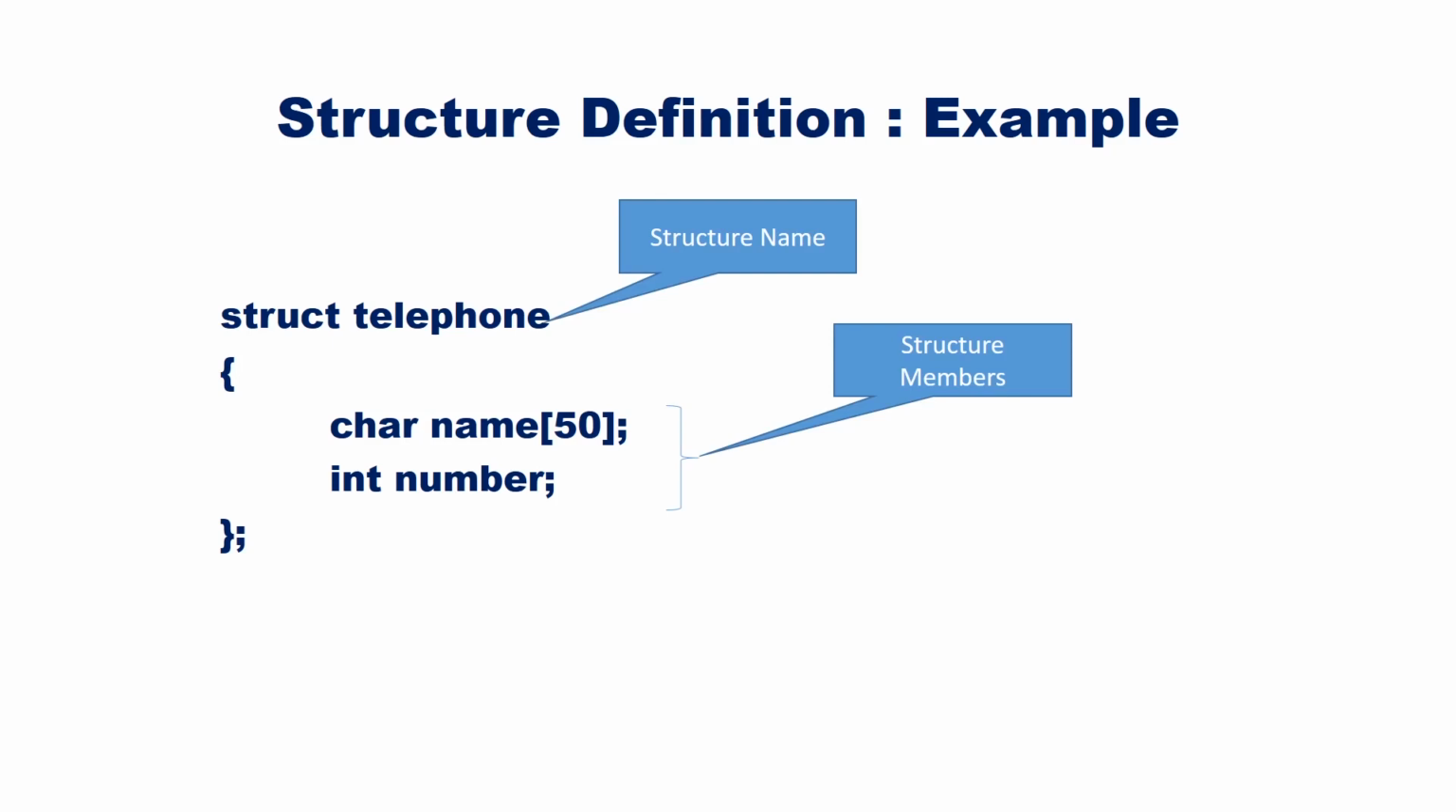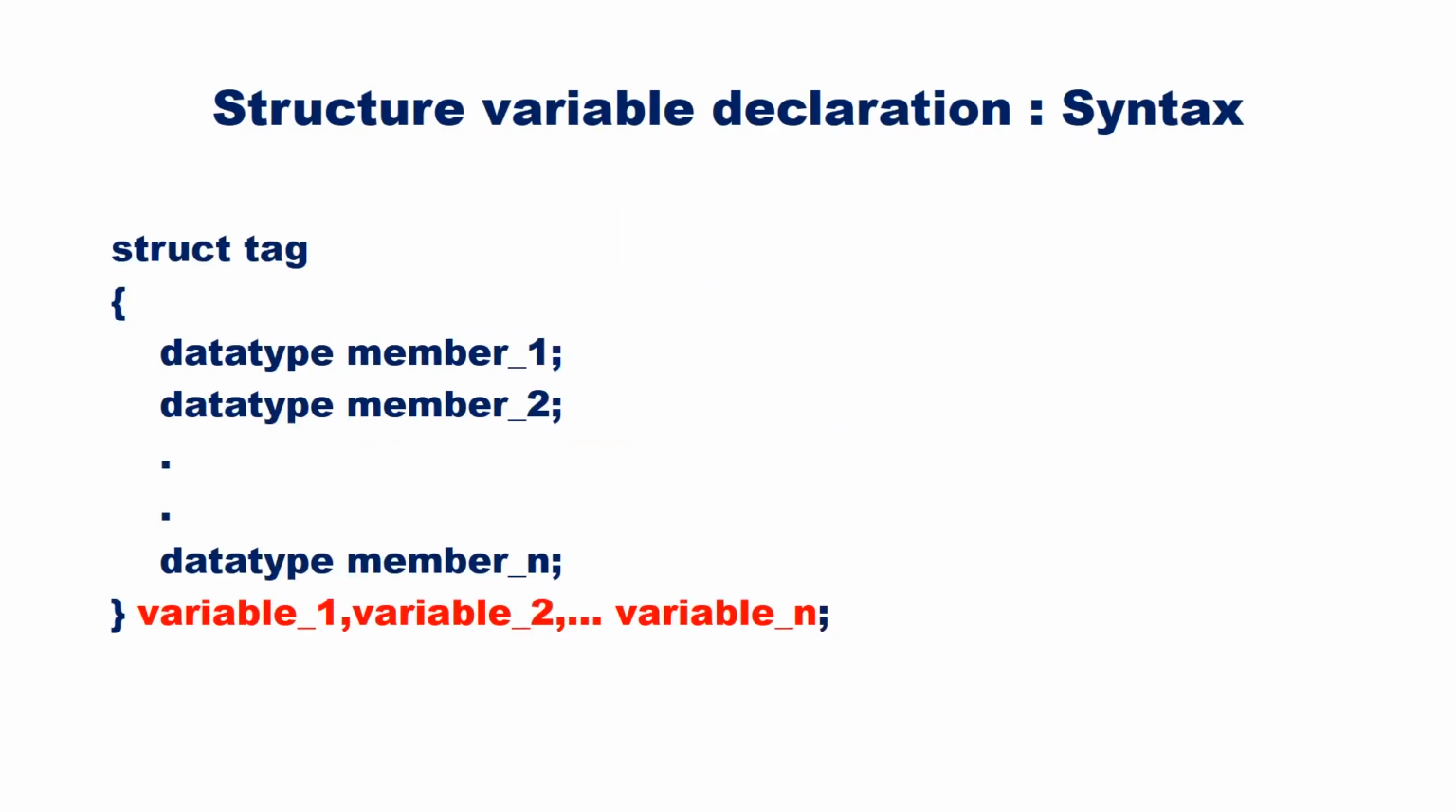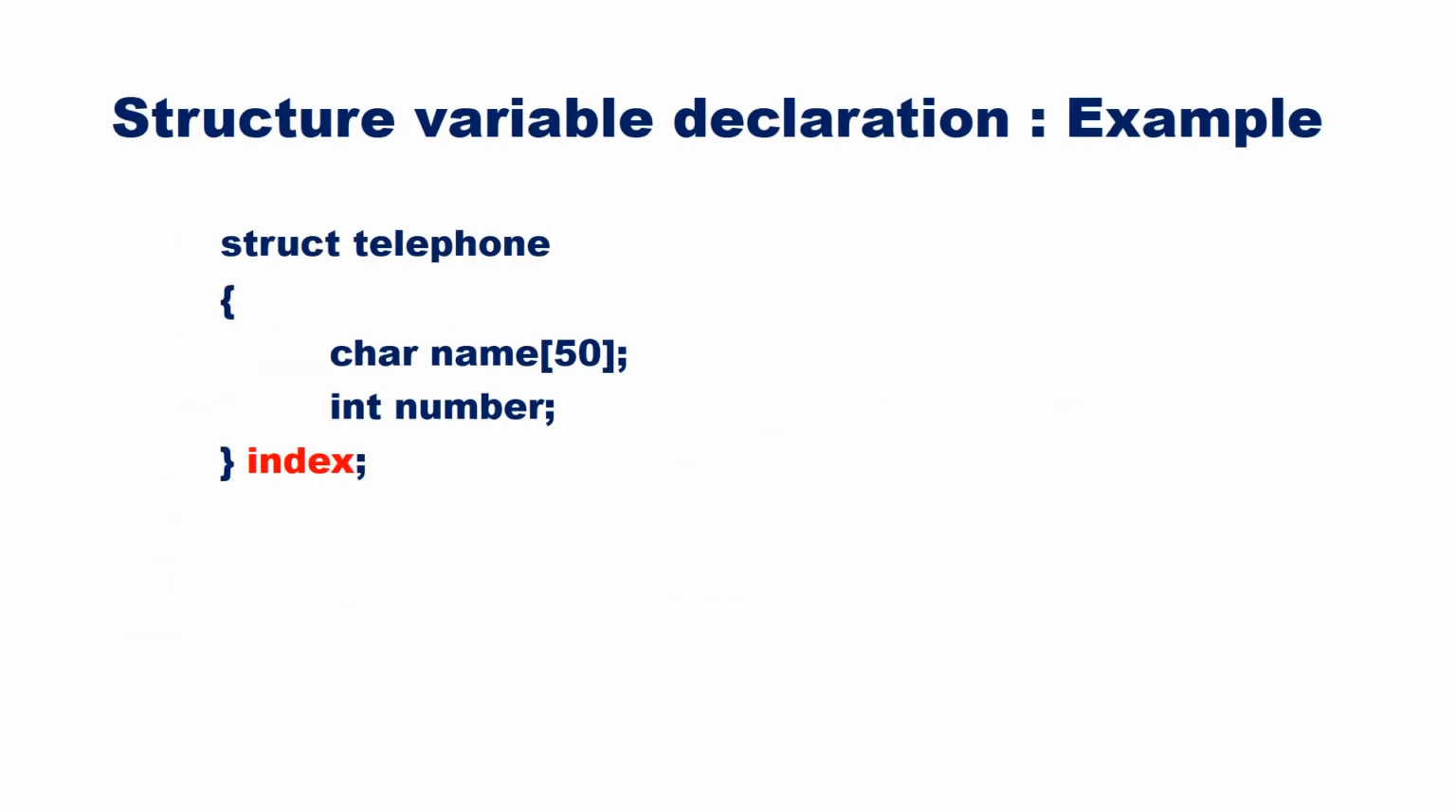Remember, we have only defined a new data type with the name telephone. No memory is allocated during this process. Telephone is just a type like int, float, etc. Memory is allocated only during structure variable declaration. The syntax for declaring a structure variable is shown here. The structure definition is followed by variable names. For example, here we have created index as a variable of type telephone.